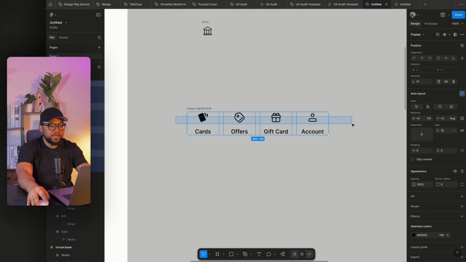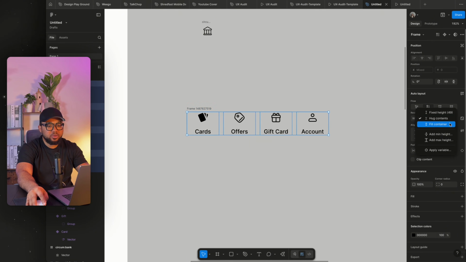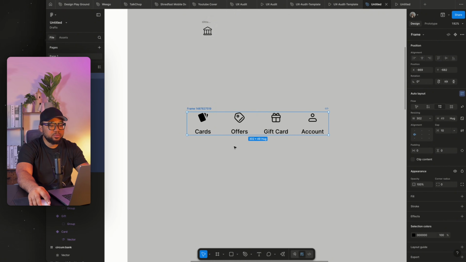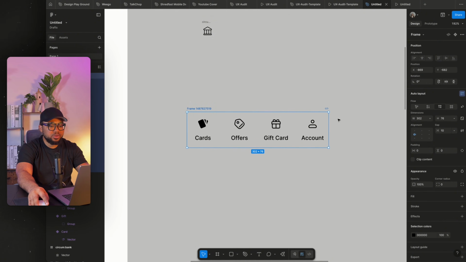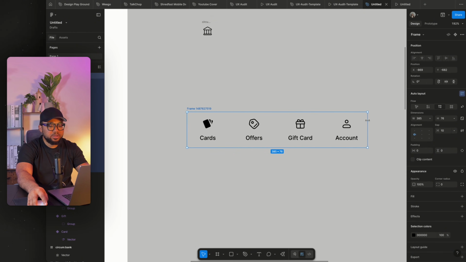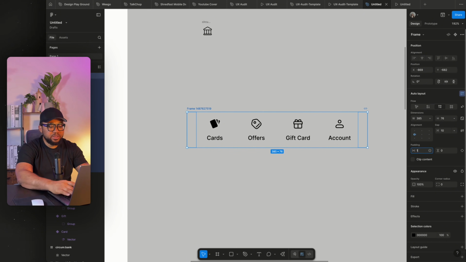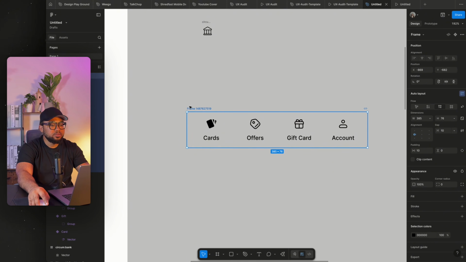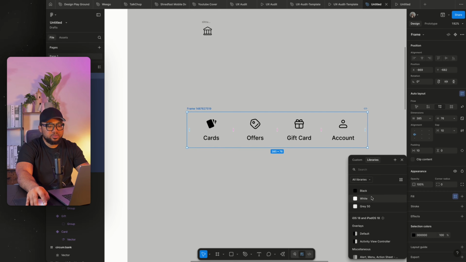Then make sure that the height is also on fit, not hug. Now if we stretch this, this is what we're going to have, and I'm going to give this, let's say 20, or better still, just leave it at 10. Then I'm going to fill.